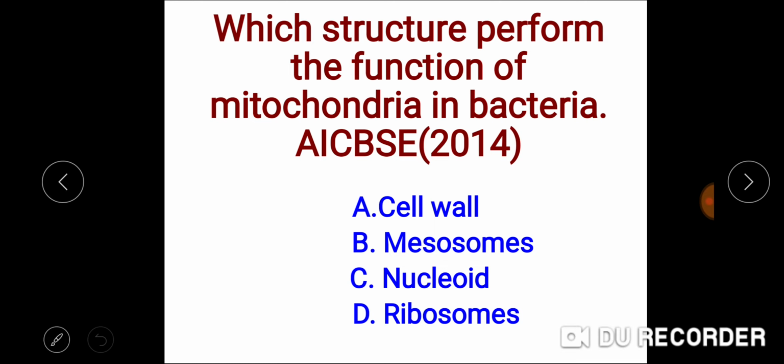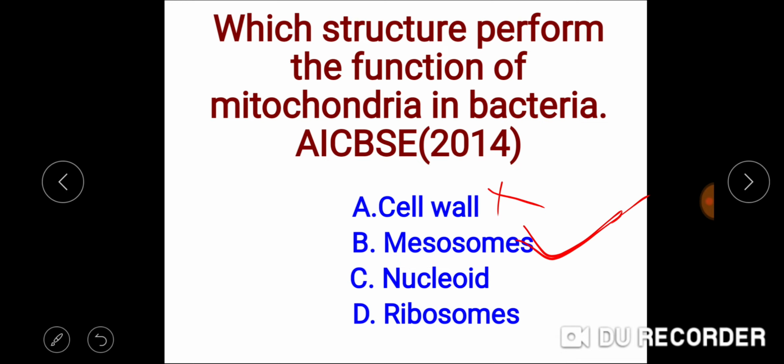Cell wall is not, cell wall helps the bacteria from getting desiccated. This is not. The mesosomes are the enfoldings of the plasma membrane and are responsible for respiration and are considered as the mitochondria of bacteria. So this is the right answer.